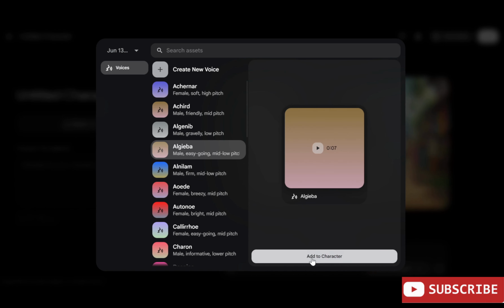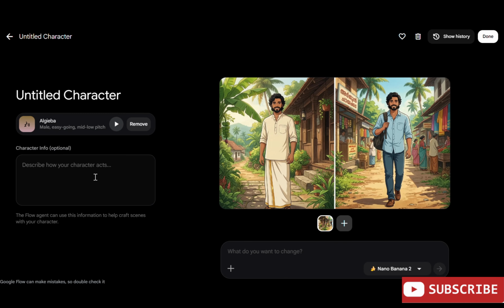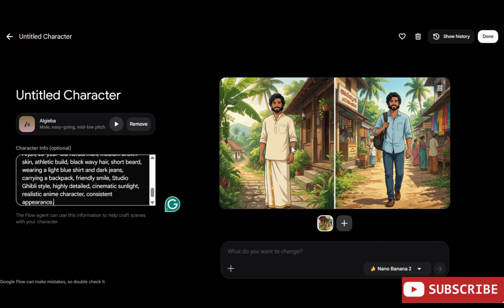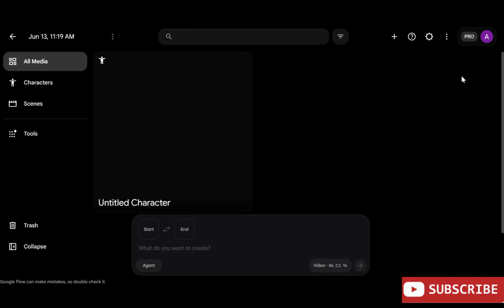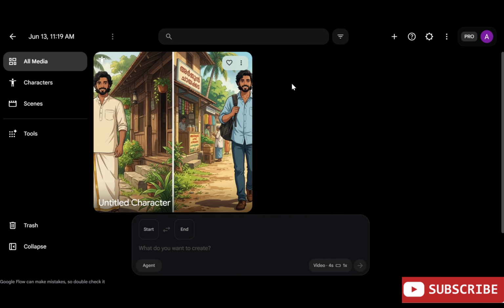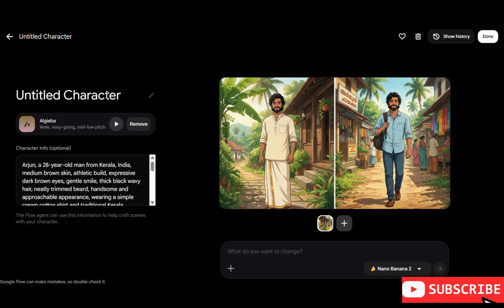Choose a calm and natural male voice that matches Arjun's gentle personality. You can also rename the voice profile to Arjun for easy identification in future projects. Once everything is ready, review the prompt and settings carefully. Click on the Generate button and wait for the character creation process to complete. This may take a few moments.